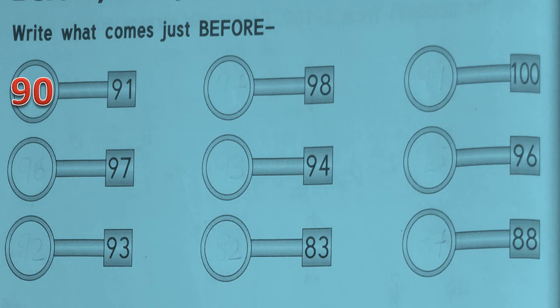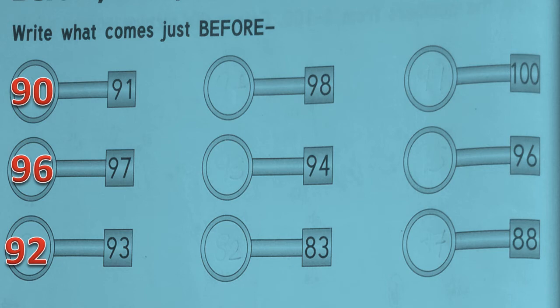Okay. Then next number is 97. 97, 96. So 96 is just before 97. Okay. Then next number is 93. Which number comes just before 93? Count 93, 92. So 92. Yes, 92 comes just before 93.